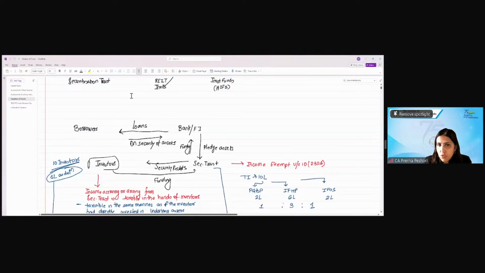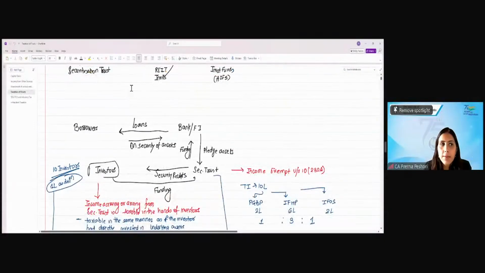So the first one which we will talk about is the securitization trust. Now, what is securitization trust? Any idea? So see, securitization trusts are basically the trusts which, on the security of the assets, give the funding to the banks.